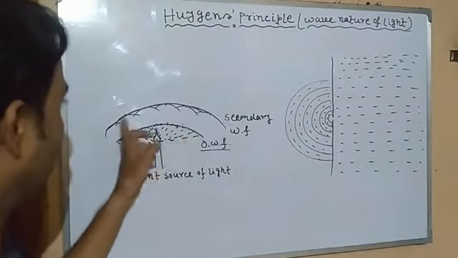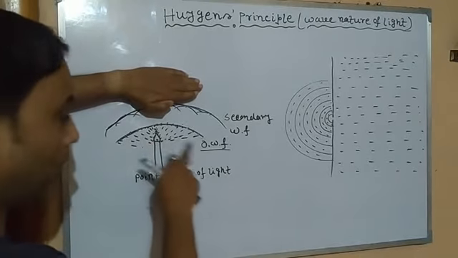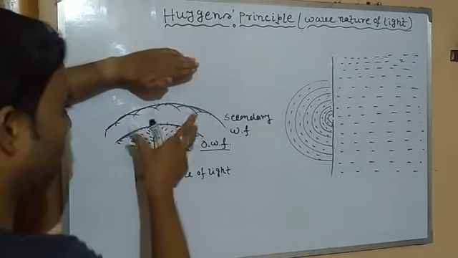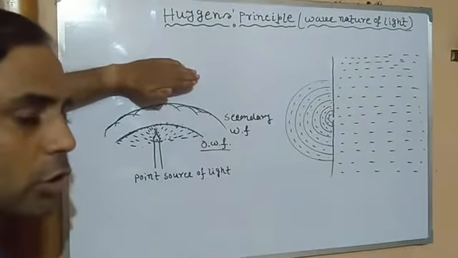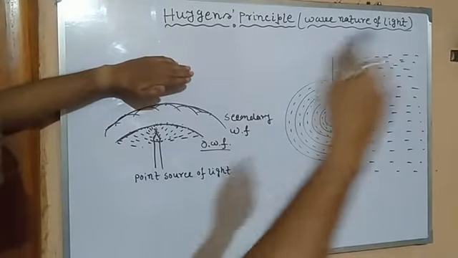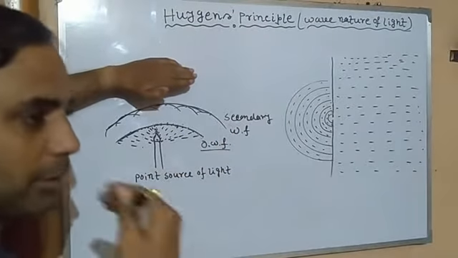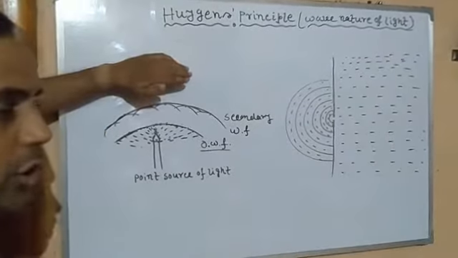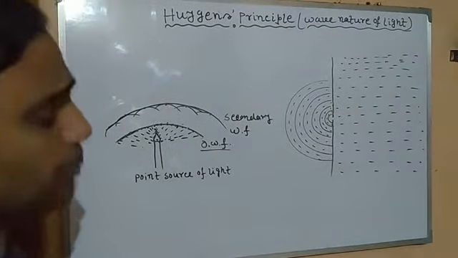This is the secondary wavefront. Initially, we had the primary or original wavefront. From this wavefront, we got the position or the propagation of the next wavefront, which is called the secondary wavefront. So the information about the position or propagation of any next wave we can get from its original wave. This is nothing but Huygens principle. Clear? This is about the point source.